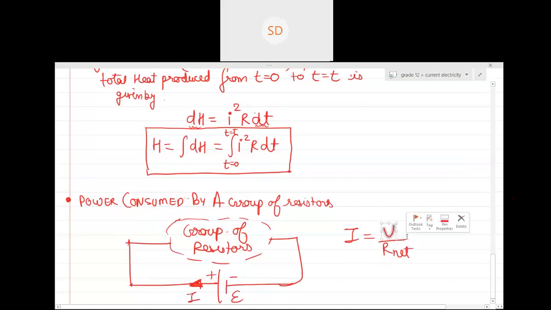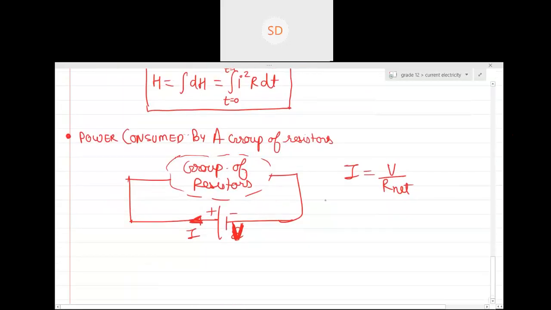V is basically E given over here. Or shall I just name this as V? Is this fine, if I name this as V? Yes, sir. I is basically V by R net. We have already done this. So what is the net power supplied by the battery? P net is the net power supplied by the battery. Can you see, this is a pure resistive circuit.